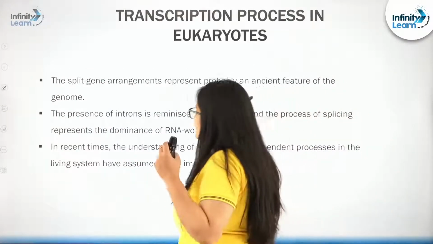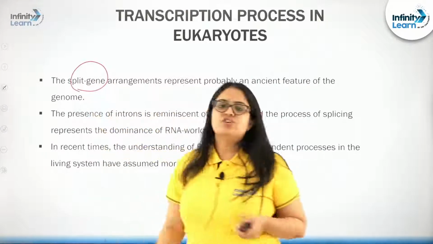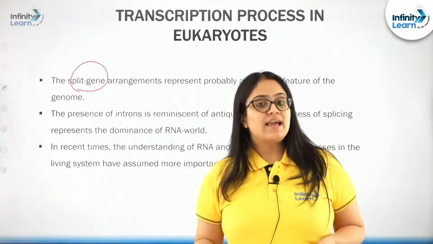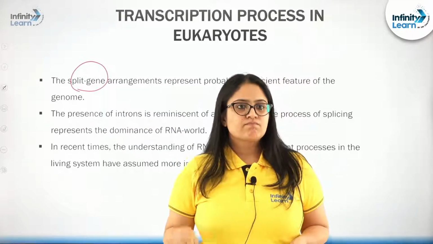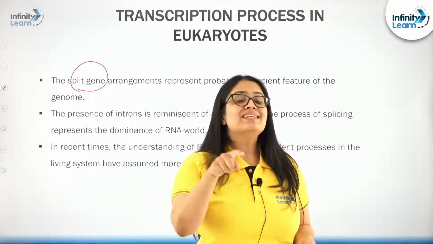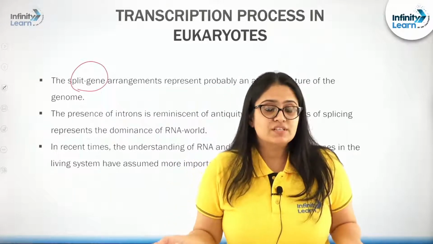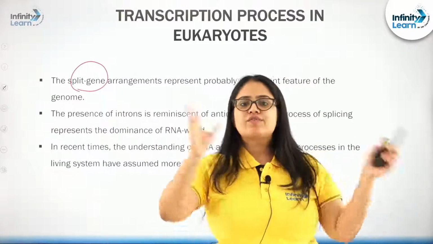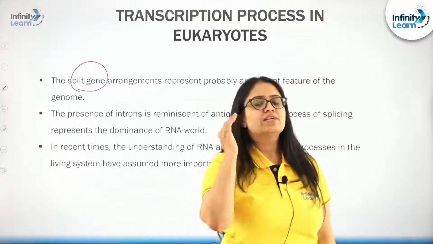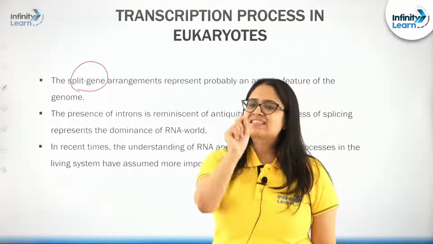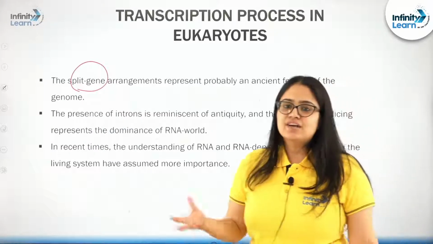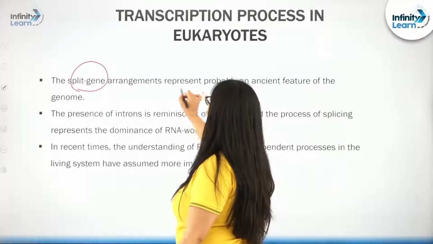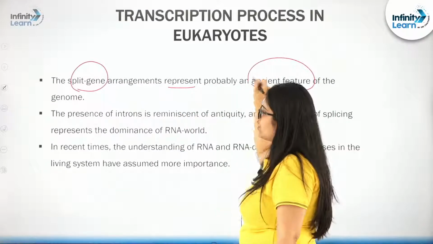See students, the split gene arrangement. What is a split gene arrangement? Presence of introns and exons. That means introns are the interrupted sequence. Who is interrupting the coding sequences? Exons. It is the presence of introns. So presence of introns and exons in a gene is known as split gene arrangement, and such split gene arrangement is actually the mark of ancient character. So split gene arrangement represents probably an ancient feature of the genome.